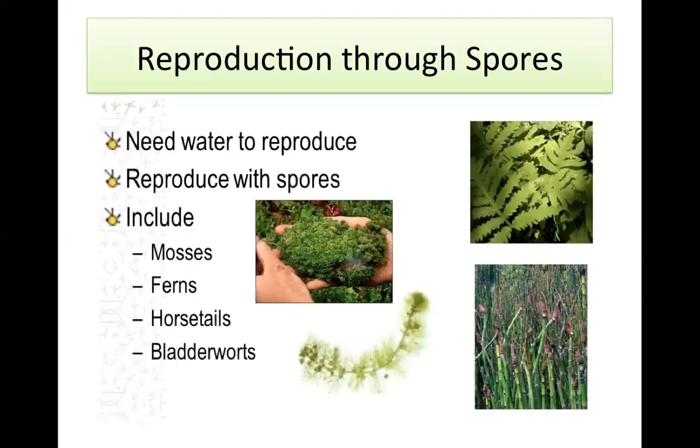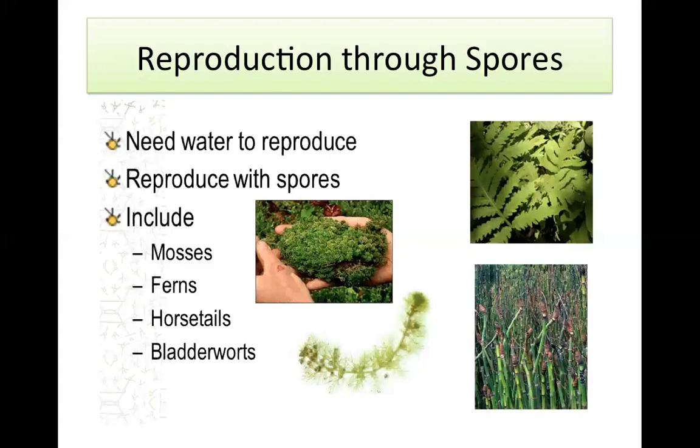Now, reproduction through spores. If you see a fern plant, it has small spores on the other side of the leaf. If you get to see a mature leaf of a fern plant, you will find that there are small, brown, seed-like structures on the edges of the leaf on the other side. These brown structures are spores. And these spores, when they fall on the ground and they get moisture or water, they grow into a new plant.